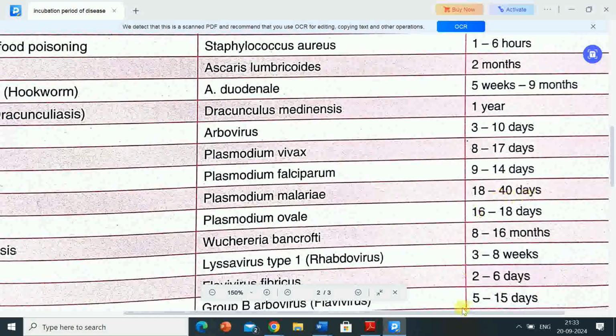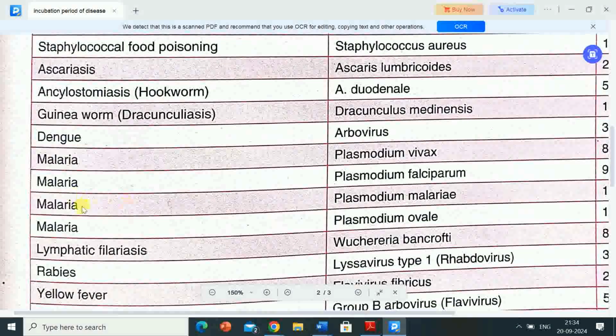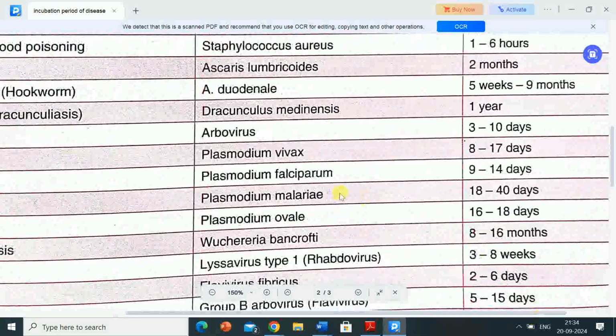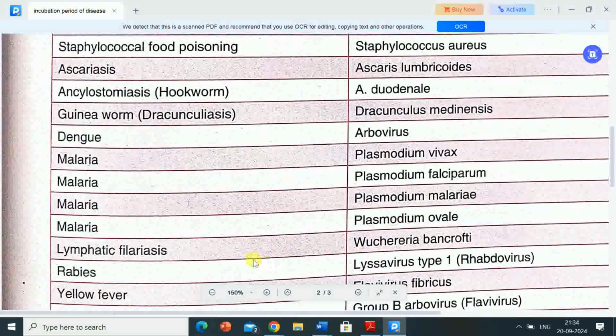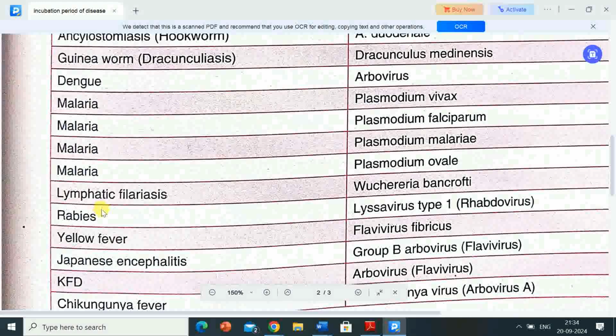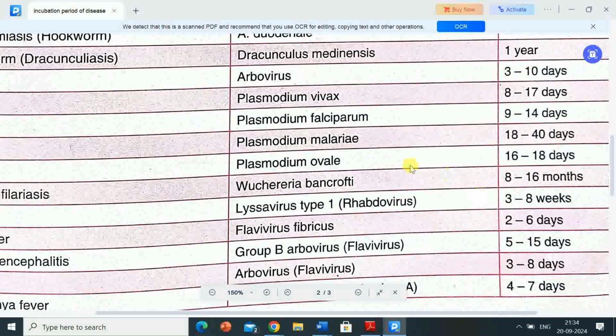Incubation period is 9 to 14 days. Next disease is malaria. Causative organism is Plasmodium malariae, and incubation period is 18 to 40 days. Next disease is malaria. Causative organism is Plasmodium ovale, and its incubation period is 16 to 18 days.